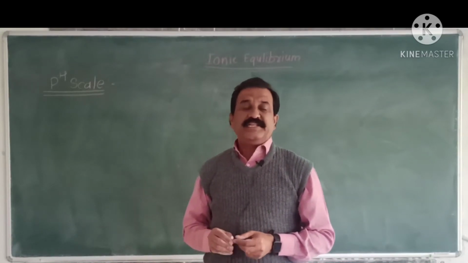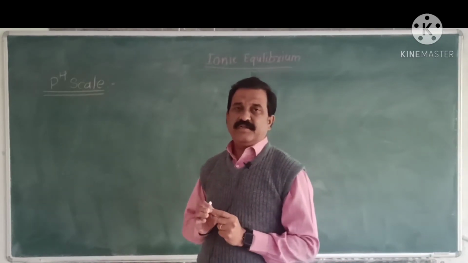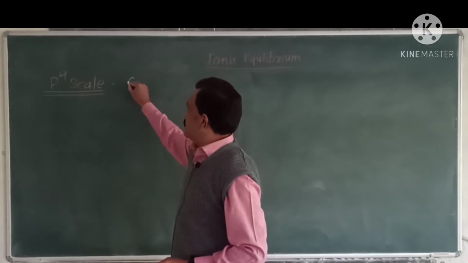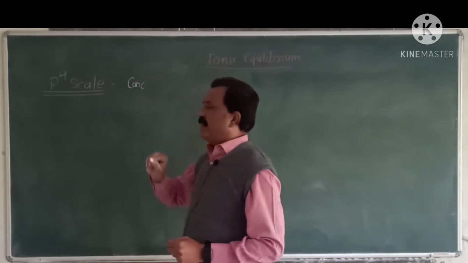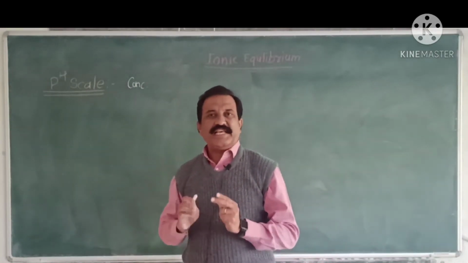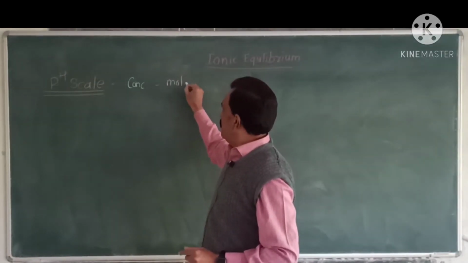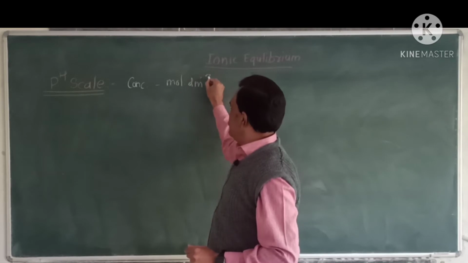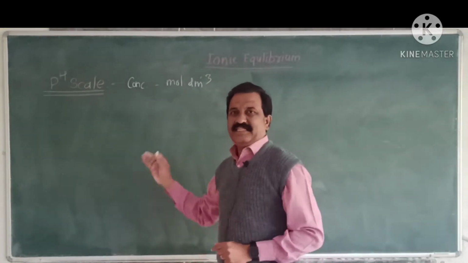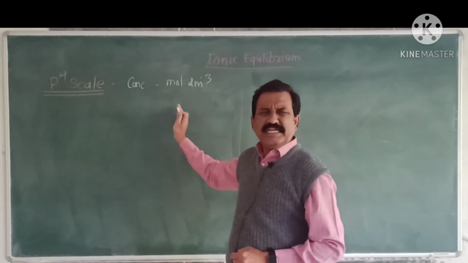Every time it is inconvenient to write the concentration term of OH minus or H3O plus ions in terms of mole per decimeter cube. Writing such concentration terms is inconvenient.